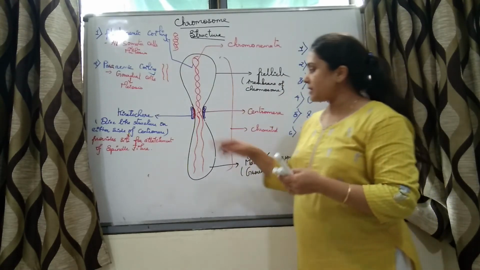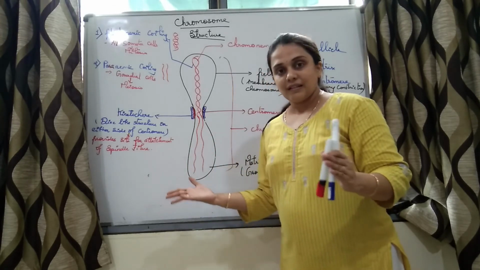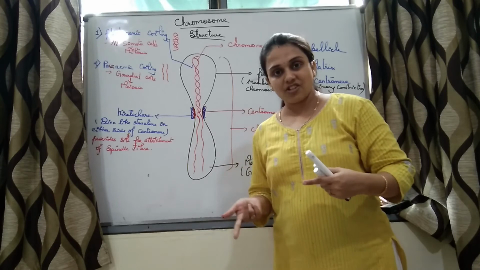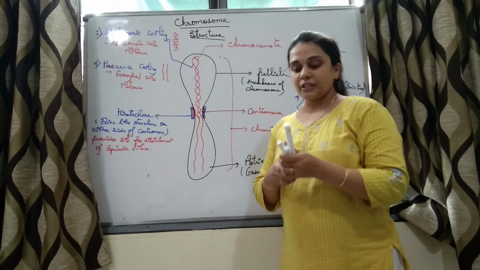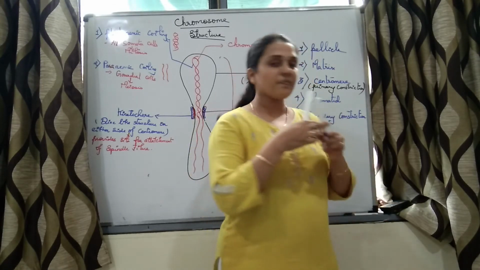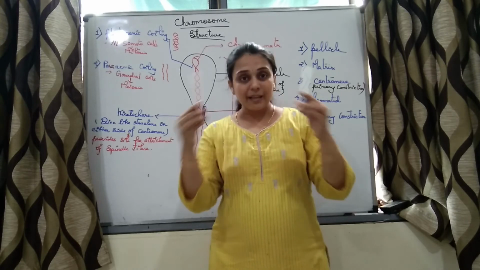During meiosis, this has to be separated, right? So how can we separate it if it is intertwined with each other? It is not possible if these two are the threads and if those are intermingled, right? Can we separate it?